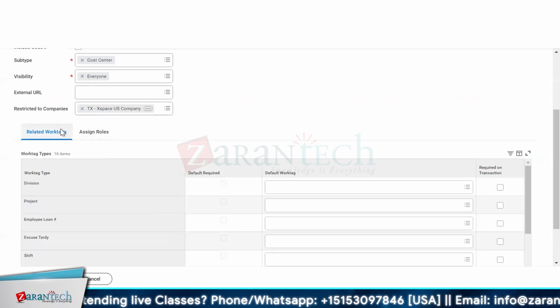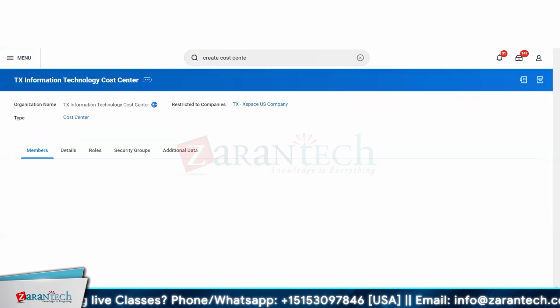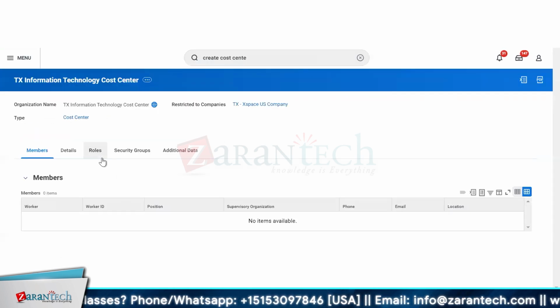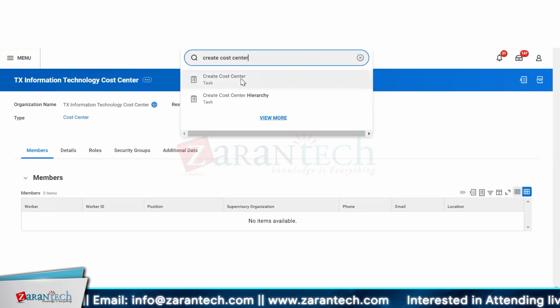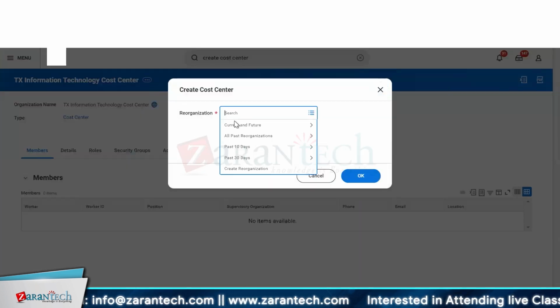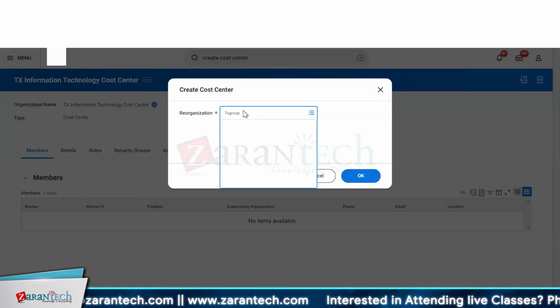I'm not assigning any related work tags, which is normally mandatory if you have financial transactions, but we will see this point at a later stage and how we can set it up. So the two cost centers I have defined, and there is a third cost center that we need to have, and then I think three cost centers are more than enough for our structure.